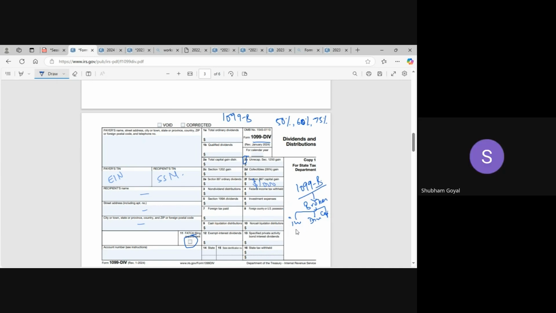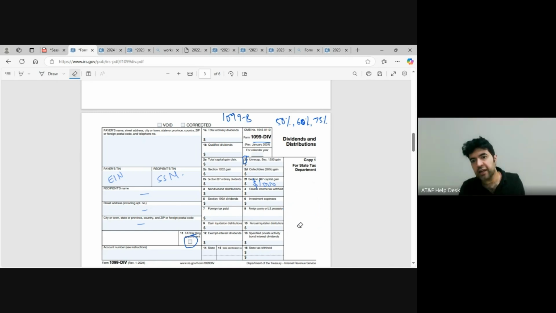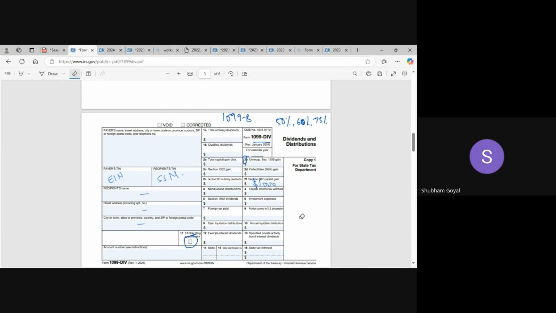But someone else can also issue 1099-DIV; anyone can issue. Only the broker will issue 1099-B. If there is an individual company, then that company will issue only 1099-DIV or INT respectively.